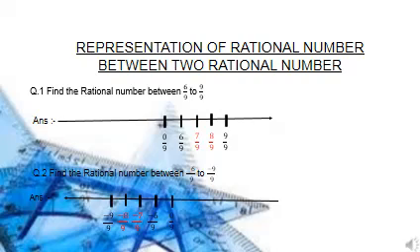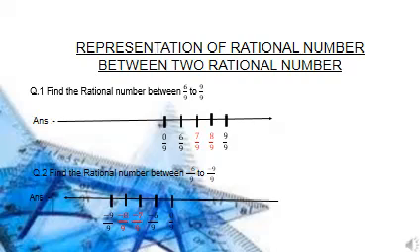In case the rational number is negative, we will place it on the left hand side, and we will always place 0 in the middle, because 0 is neither positive nor negative, it is neutral. In this question, the rational numbers are positive, so we will place them on the right hand side.